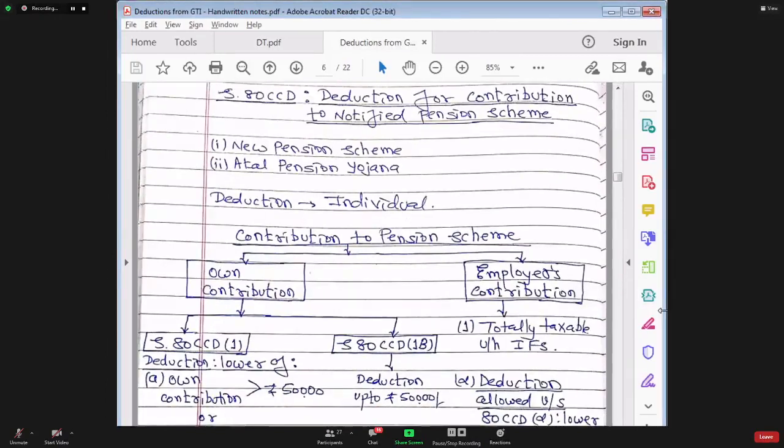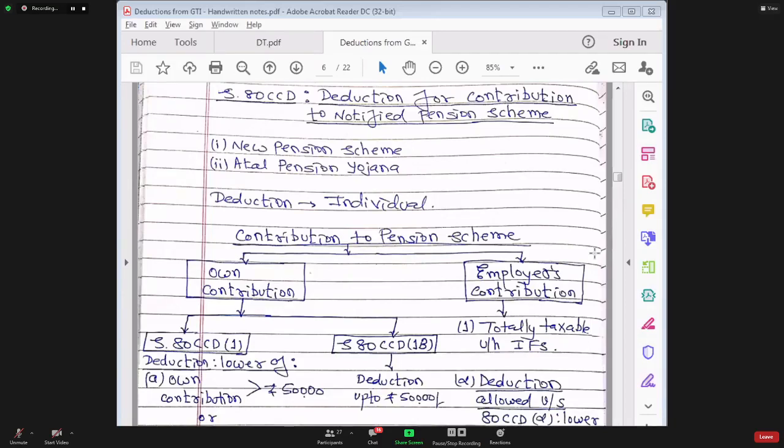Now listen to me carefully. All those people who are doing government jobs are going to receive pension after their retirement. The government is paying pension to every employee. But there are a lot of government employees who have retired. Till they are alive, the government has to pay pension to them. After their death, the government has to pay pension to their family.